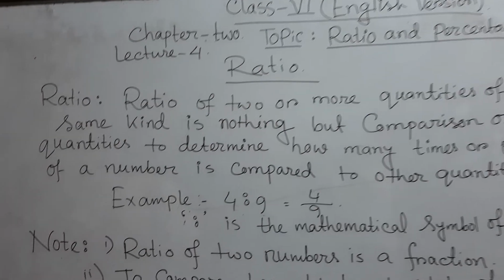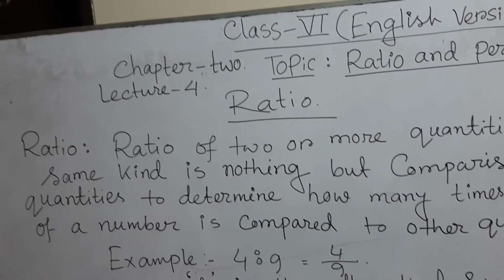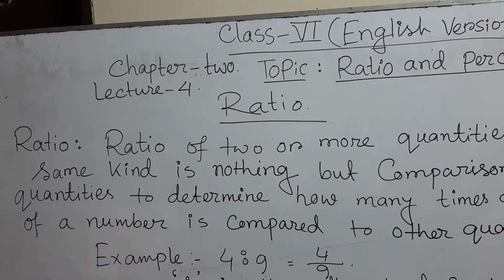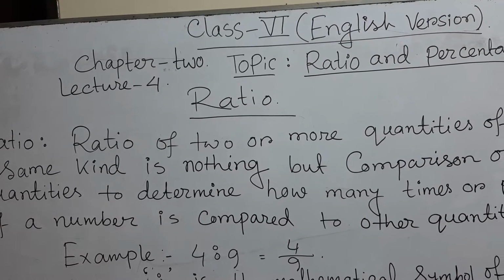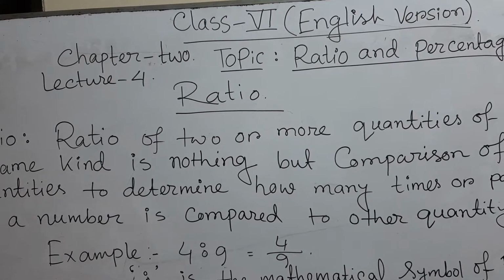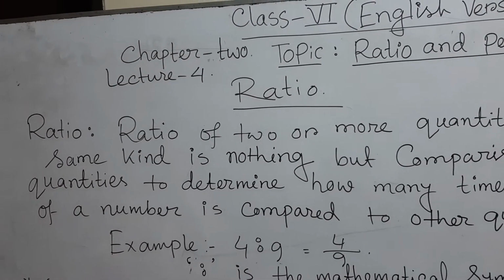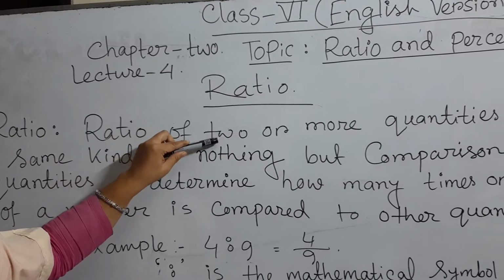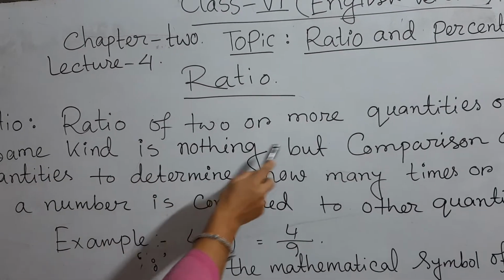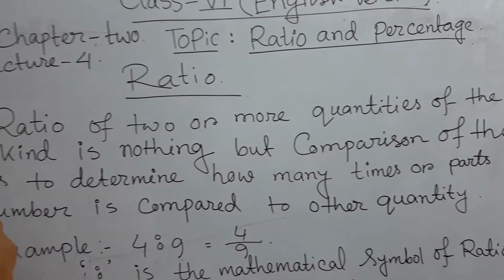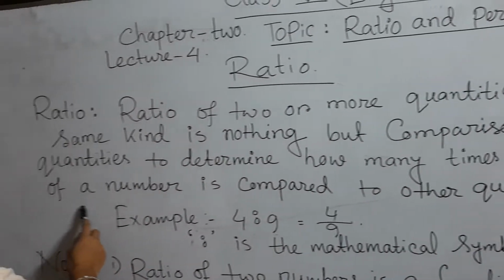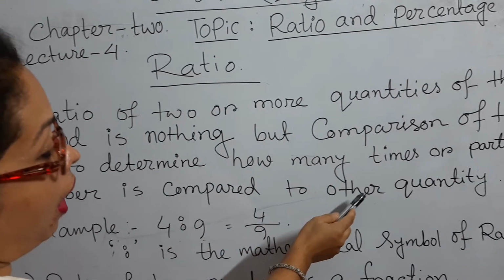Today students, our topic is ratio. So what is ratio? This is your question. Simply we can say that ratio is nothing but a comparison. On the board I have written one definition for you: ratio of two or more quantities of the same kind is nothing but comparison of the quantities to determine how many times or parts of a number is compared to another quantity.